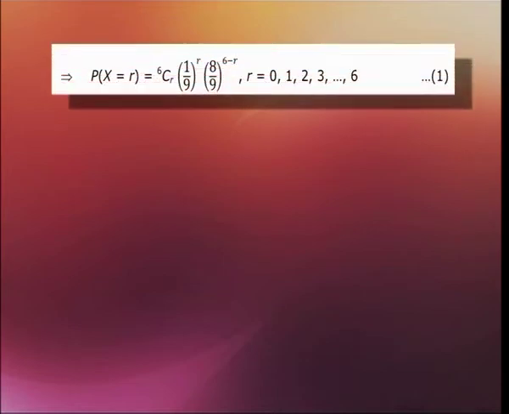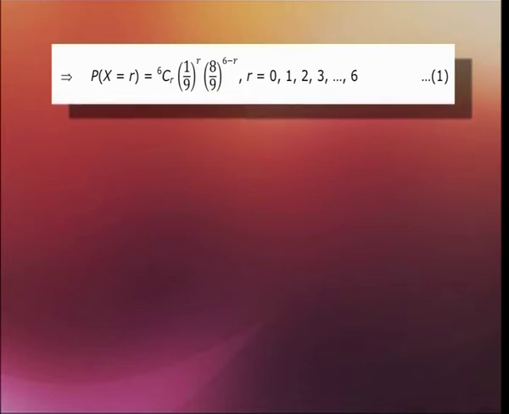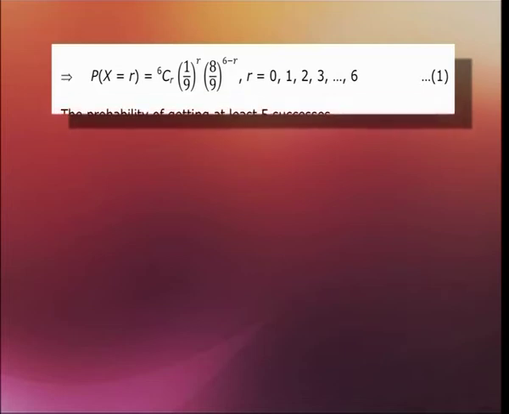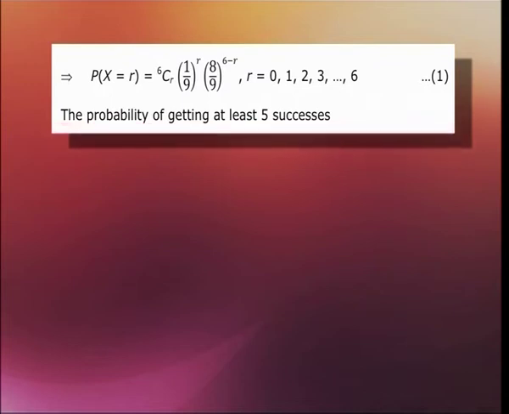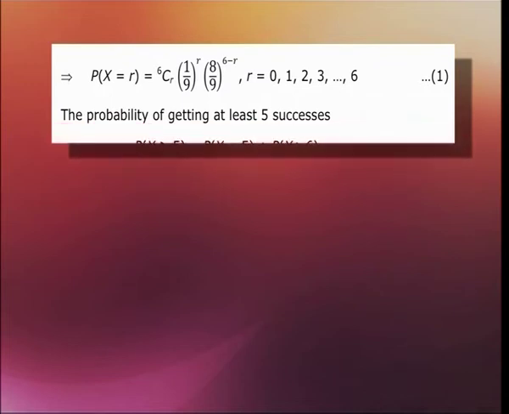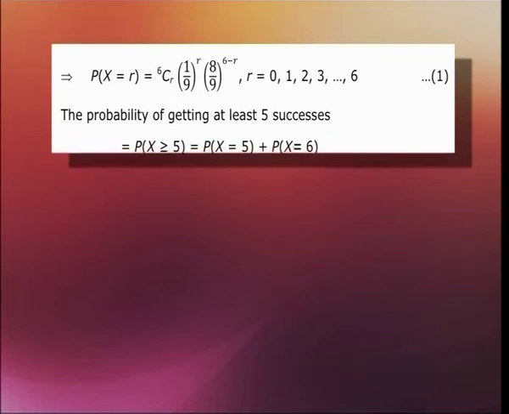So, that implies that the probability of X equals R will be equal to 6CR times (1/9)^R times (8/9)^(6-R), where R is again 0, 1, 2, 3 till 6. So, let us make this equation number 1.